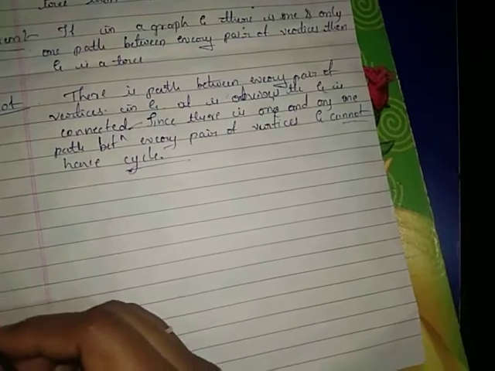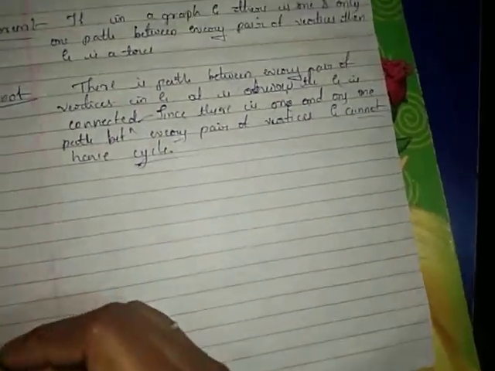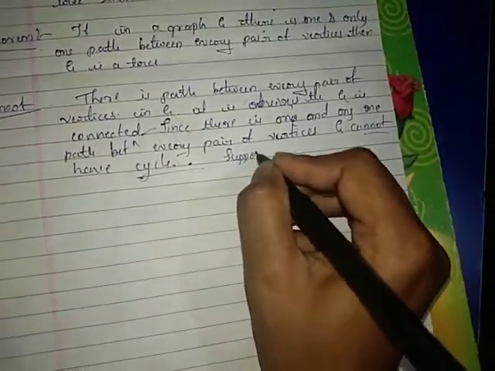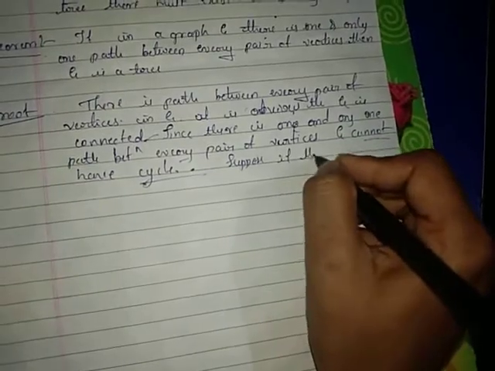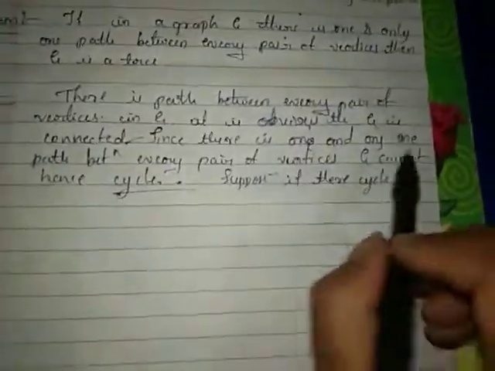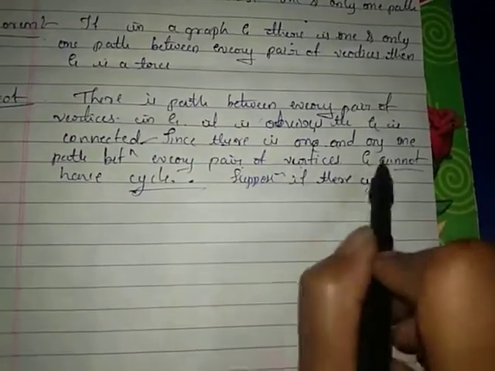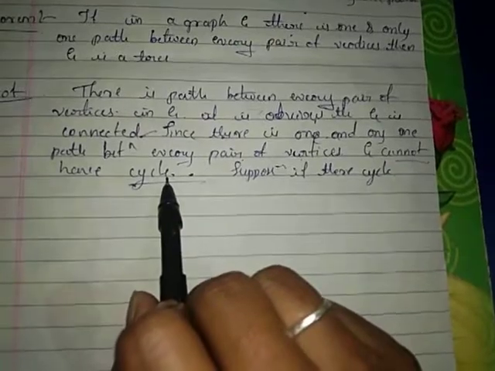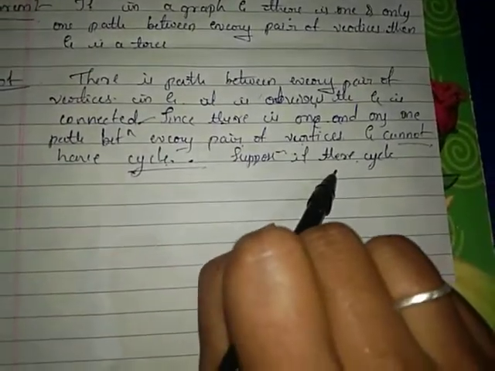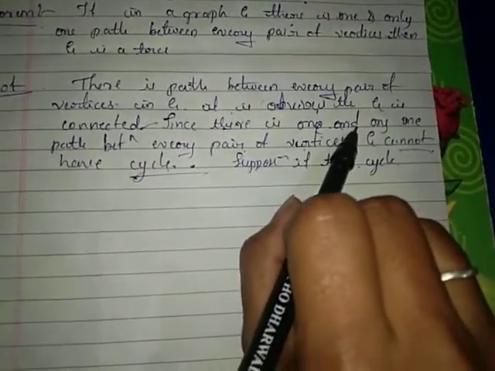So, it is clear that G is connected and G cannot have a cycle. Suppose there is a cycle. We have considered here that there is one and only one path between a pair of vertices. If there is a cycle, it means there exist two paths between the vertices on the cycle. But our assumption is that there is only one path between the vertices.